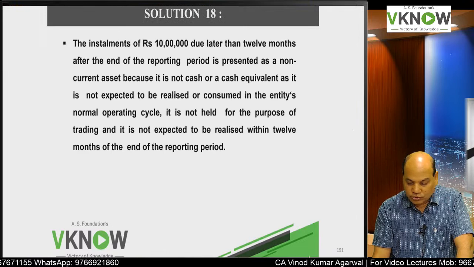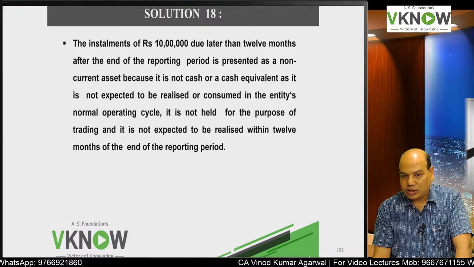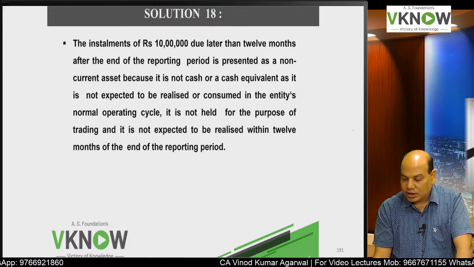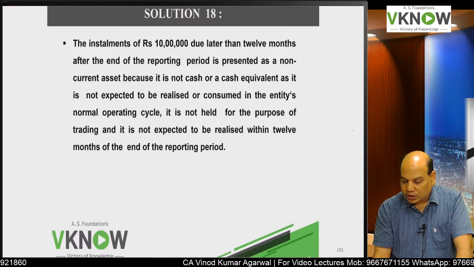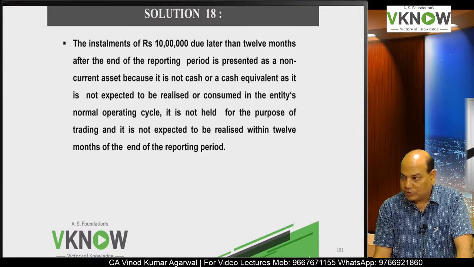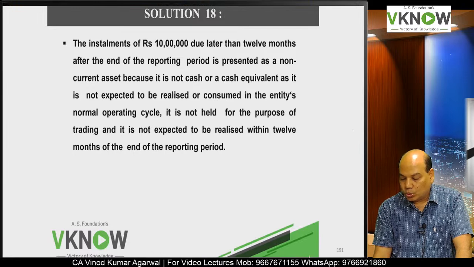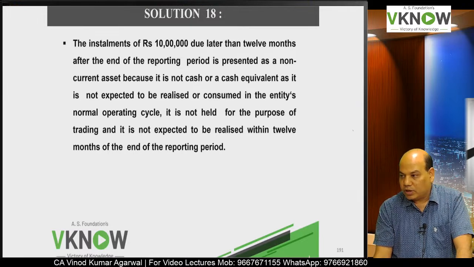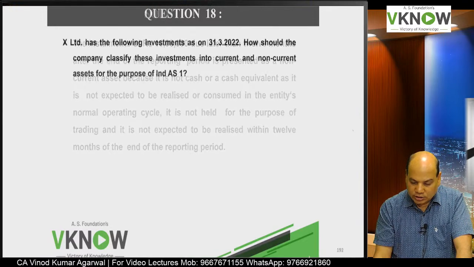And second note, installment of 10 lakh due later than 12 months after the end of the reporting period is presented as a non-current asset because it is not cash or cash equivalent, as it is not expected to be realized or consumed in the entity's normal operating cycle. It is not held for the purpose of trading, and it is not expected to be realized within 12 months of the end of the reporting period. That way they draft the answer nicely.